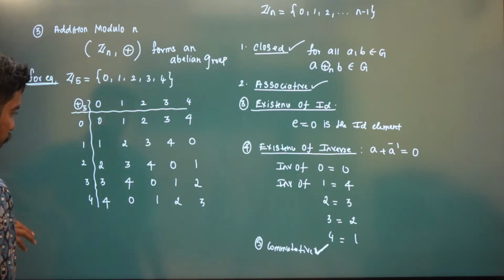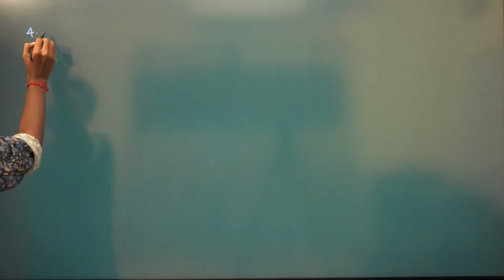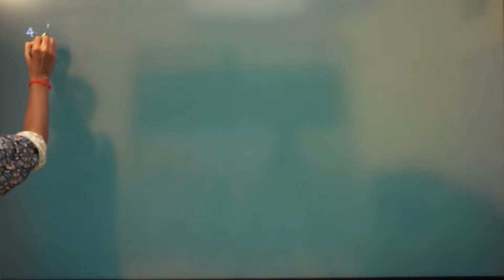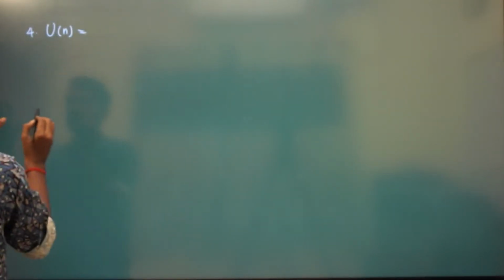Fourth group is the set U of n, right? So what is U of n?